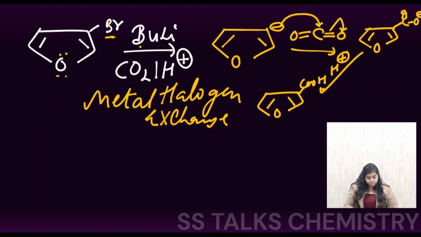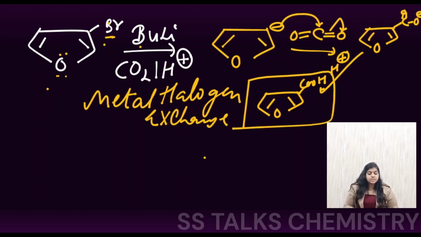But if we want it at the third position, in that case initially you have to take the substituted species. So the first step will be the metal halogen exchange reaction. A negative charge will be formed at the third position, and the rest of the reaction is going to be the same. So at the third position we get the acid formed. So this is our final product.